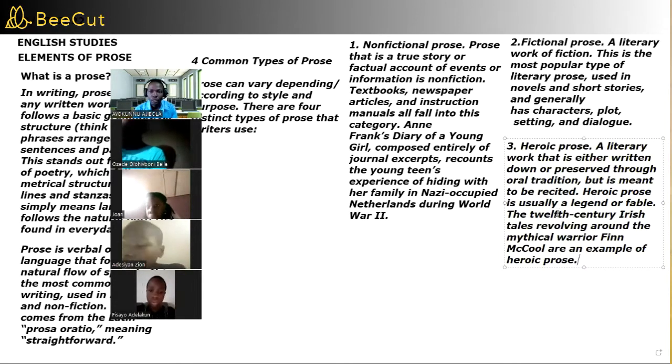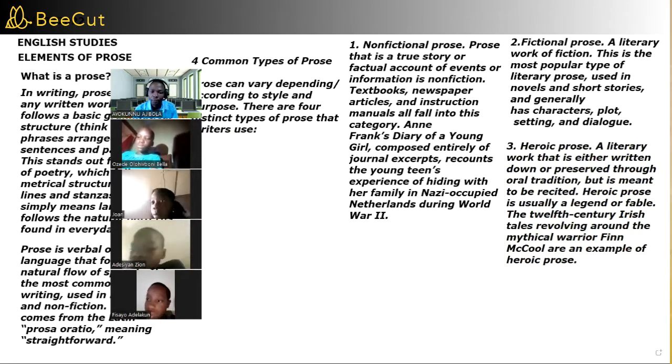Heroic prose is usually a legend or fable, like the 12th century Irish tales revolving around the mythical warrior Finn MacCool. Heroic prose may be about a famous person or a famous event that you want people not to forget.